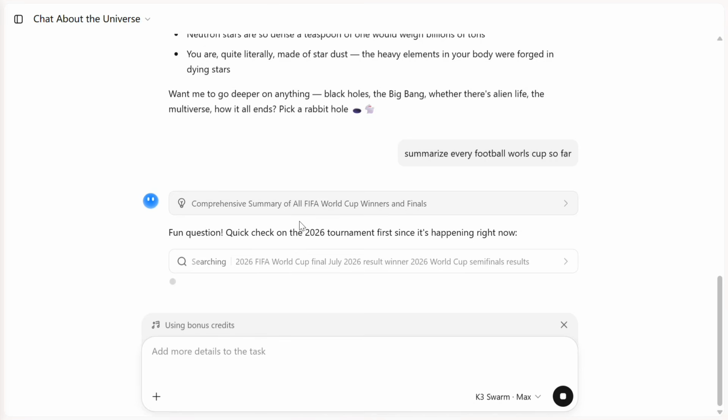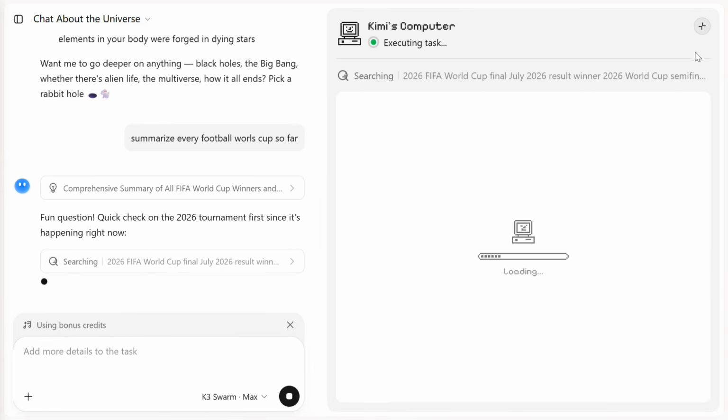Fun question, quick check on the 2026 tournament first since it's happening right now. It's going to the internet, and what I'm trying to check out is the swarm capabilities of the model.